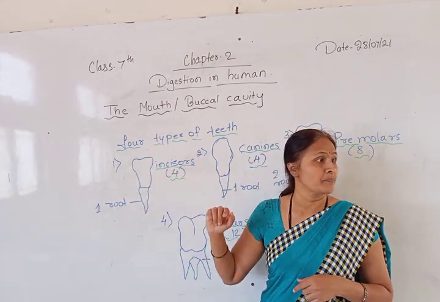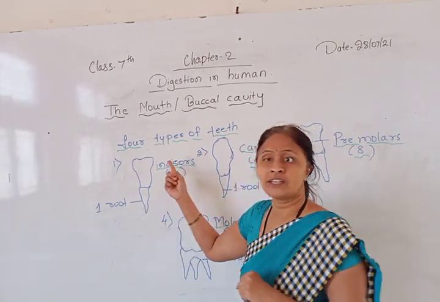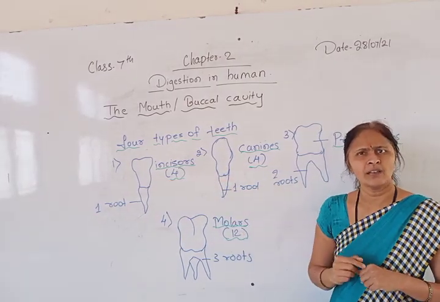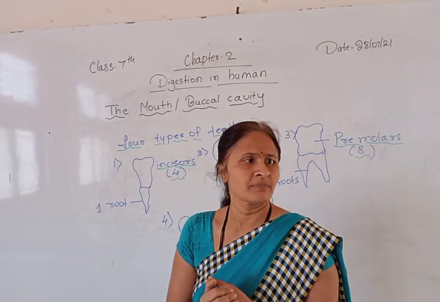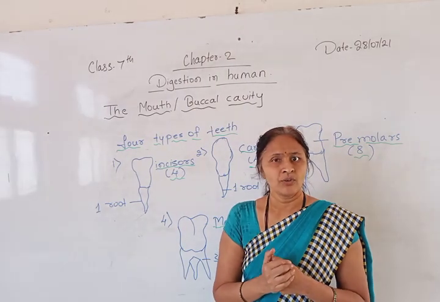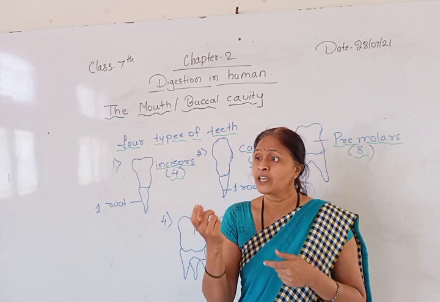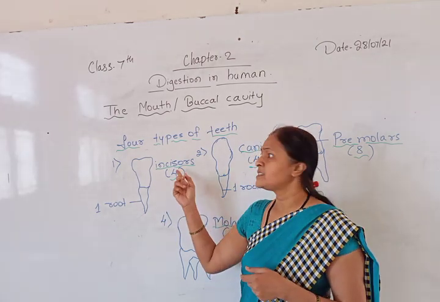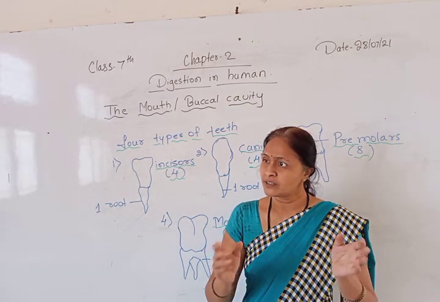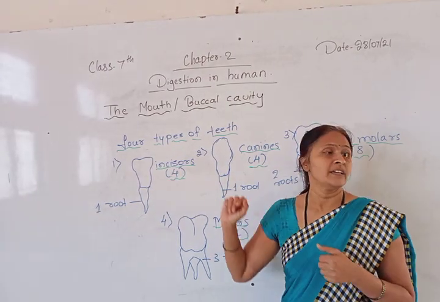First the incisors will come. You can't say that the inside teeth will come. No, the first teeth which arise in the baby's mouth are nothing but the incisors. Then what is the function of these incisors? If you don't have these, what will happen? Whenever you are eating any hard fruit or any hard bite, these incisors will cut the food into different parts. For cutting the food, our mouth is using these incisors.